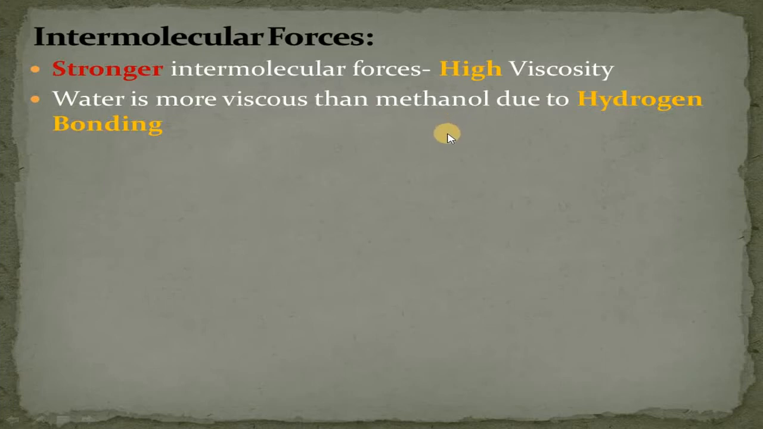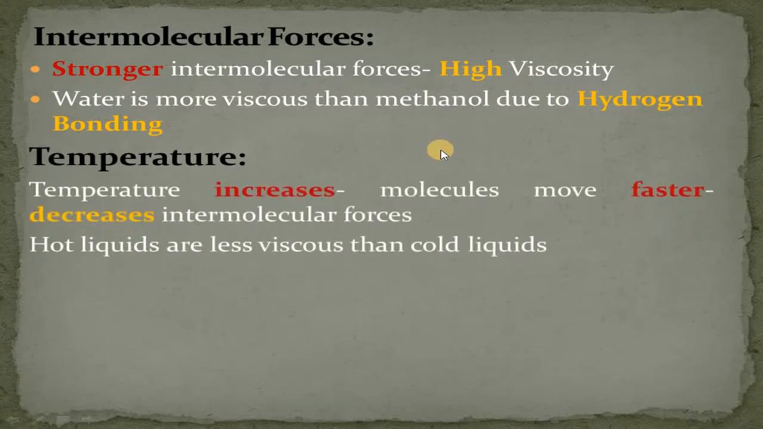And the third factor we have is temperature: what will be the effect of temperature on viscosity? If we increase the temperature, what happens? Upon increasing the temperature, molecules move faster. Why do they move faster? Because their kinetic energy increases. Due to the increase in kinetic energy, the intermolecular forces decrease. So temperature increases, viscosity decreases.